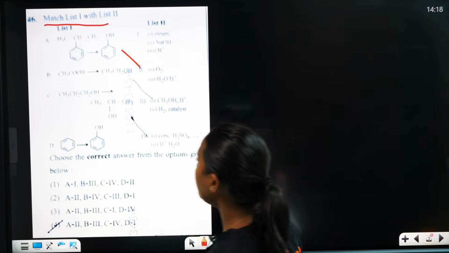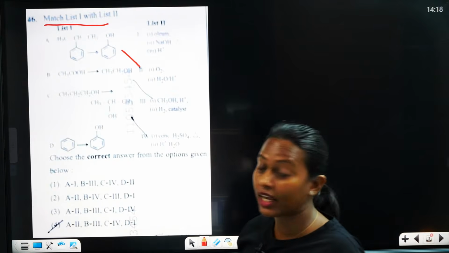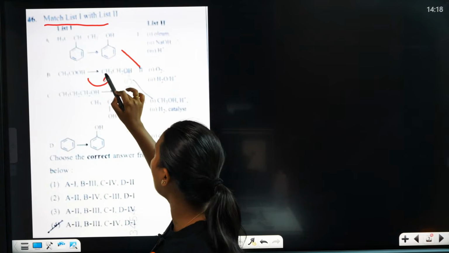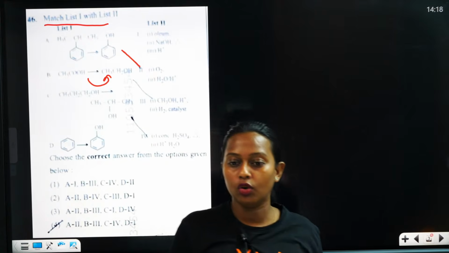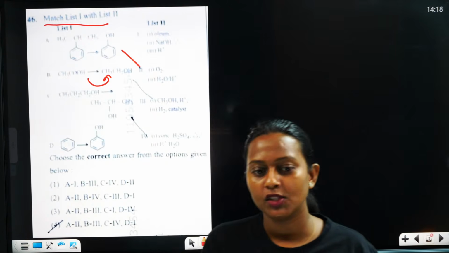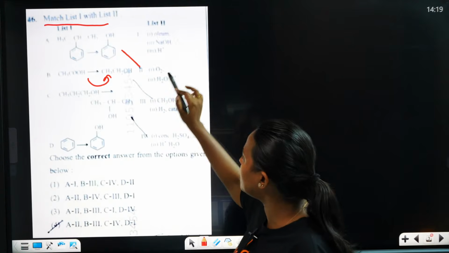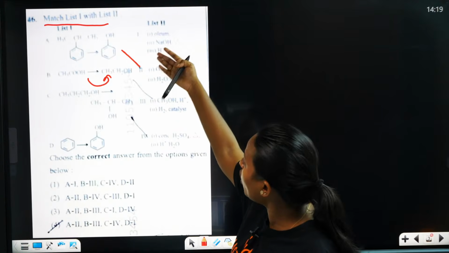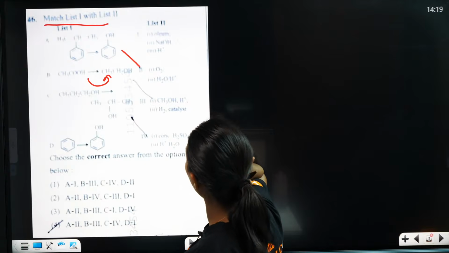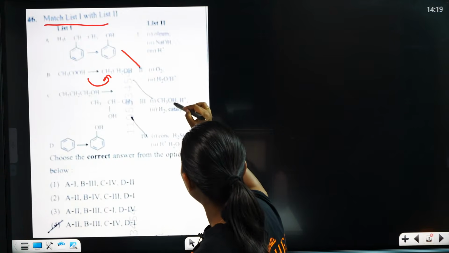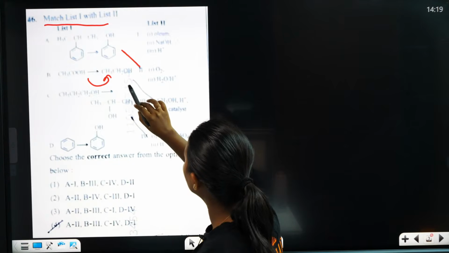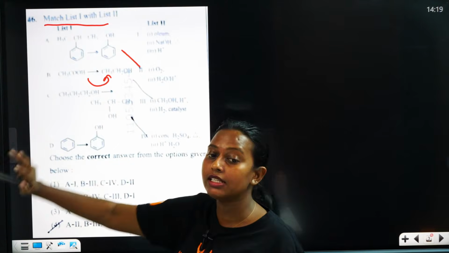Then B, you can see it's an acid. Acid is converting to alcohol. Here it is ethanoic acid.